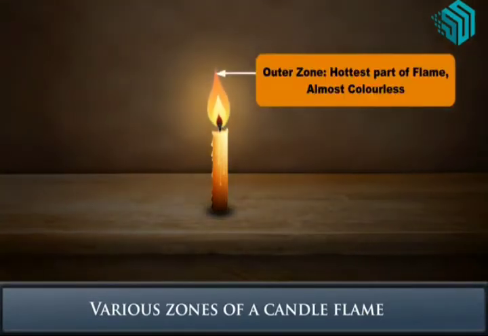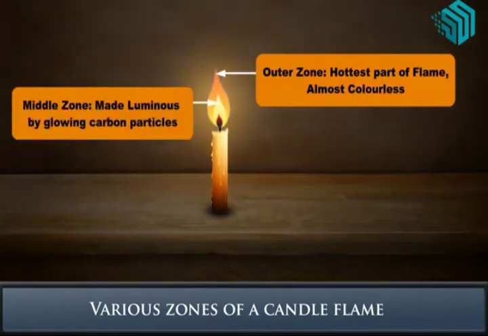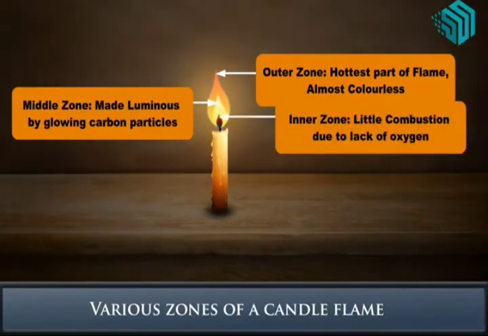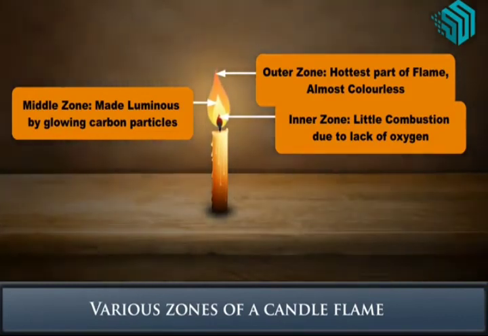The outer zone is the hottest part of flame, almost colorless. The middle zone is made luminous by glowing carbon particles. Inner zone, little combustion through lack of oxygen.